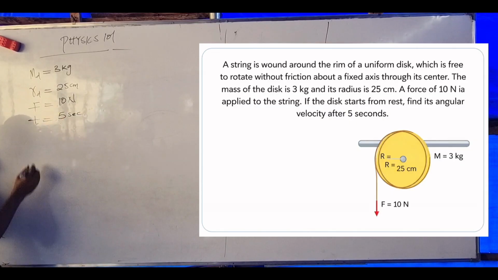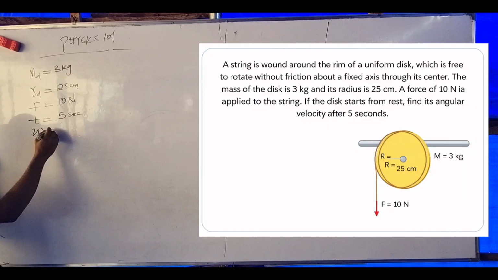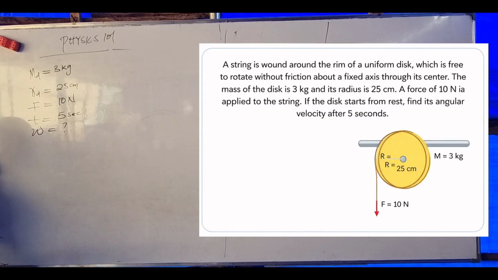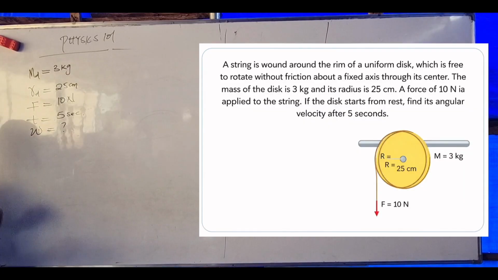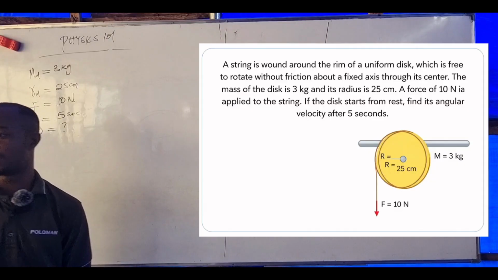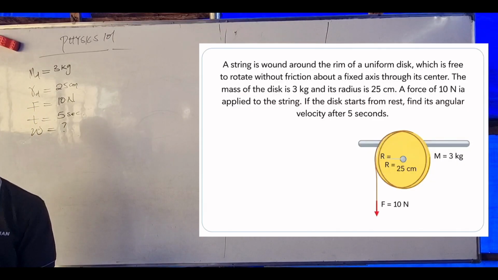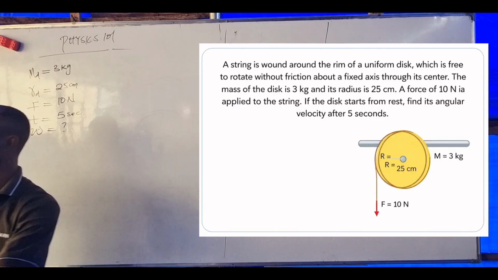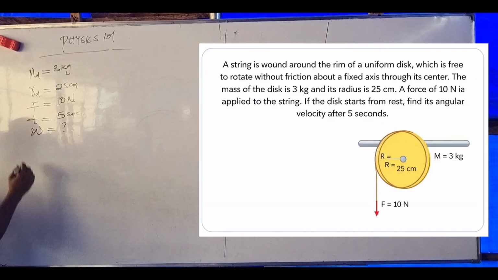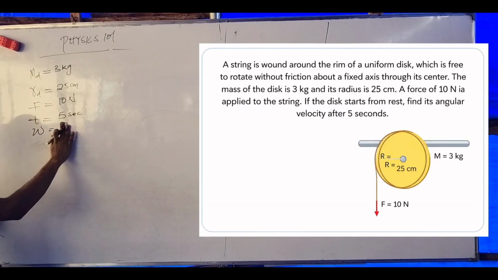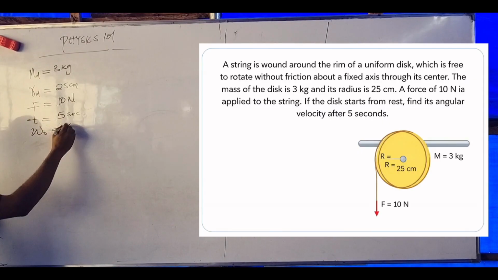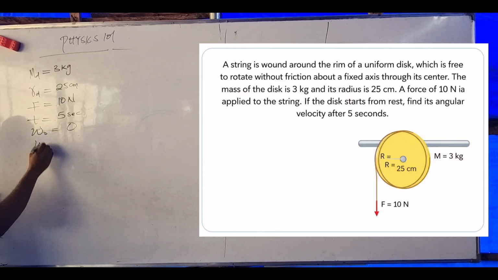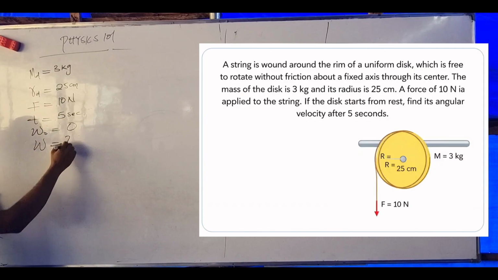We are looking for final angular velocity. The disc was initially at rest. When the ball is at rest, initial velocity is 0. But here we are considering initial angular velocity. That means my initial angular velocity is 0. I'm looking for the final angular velocity.